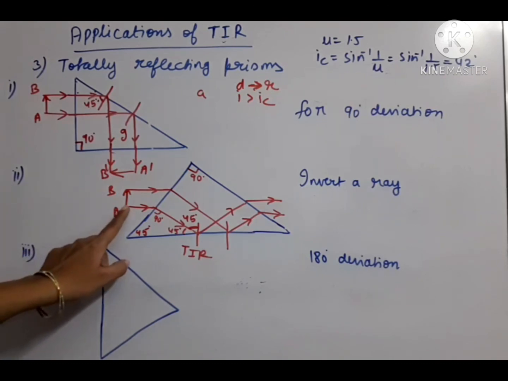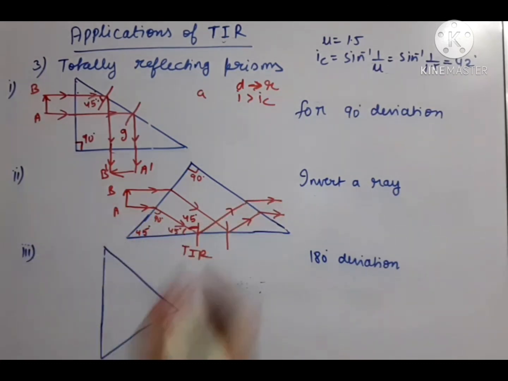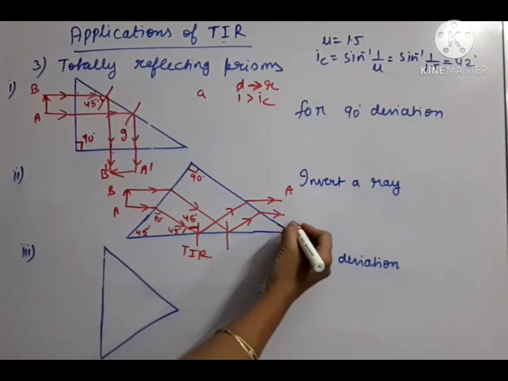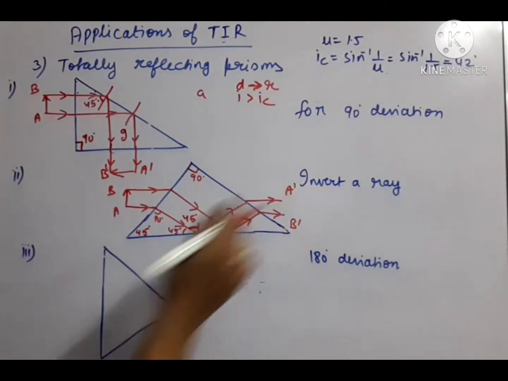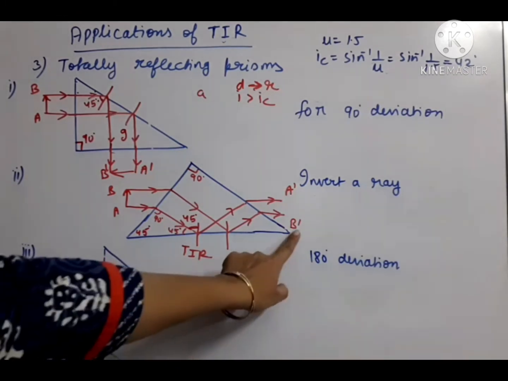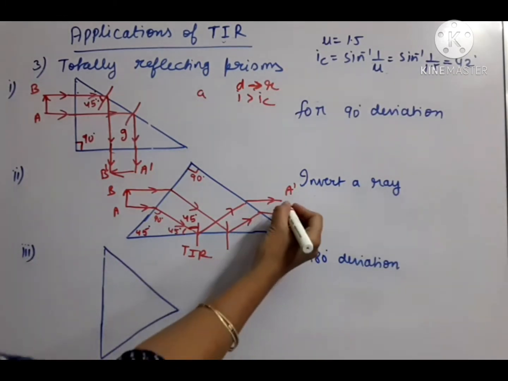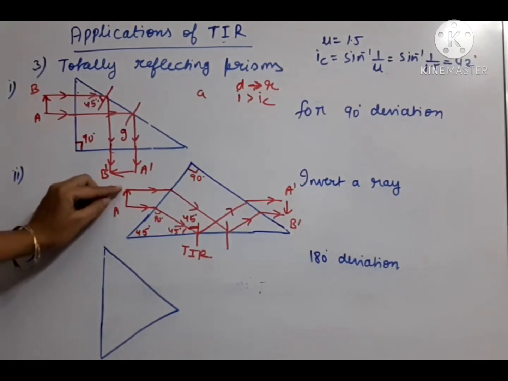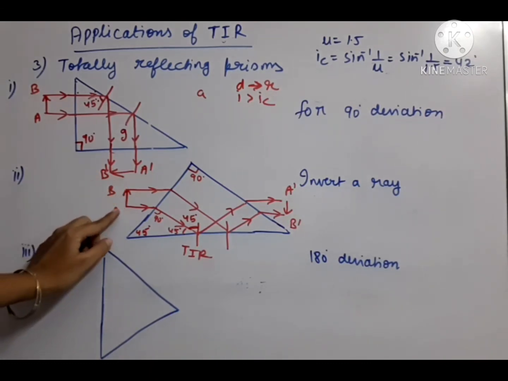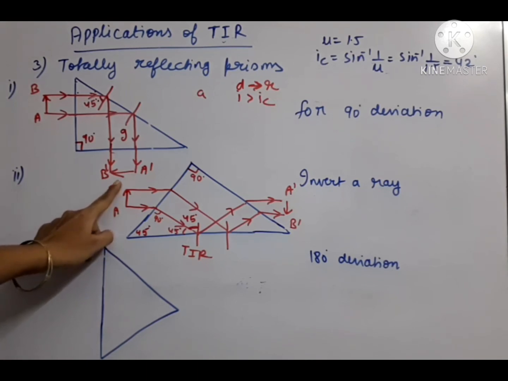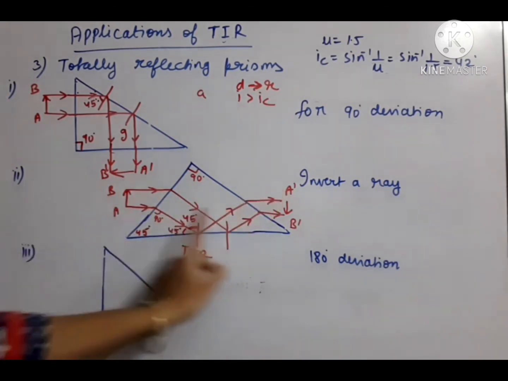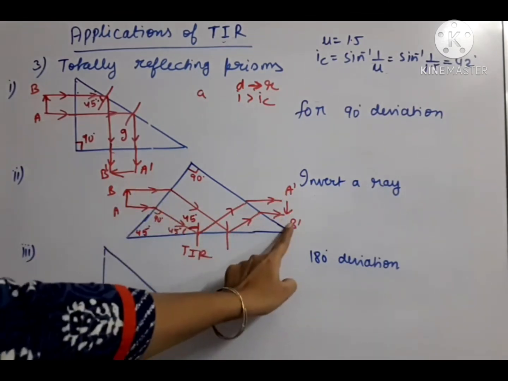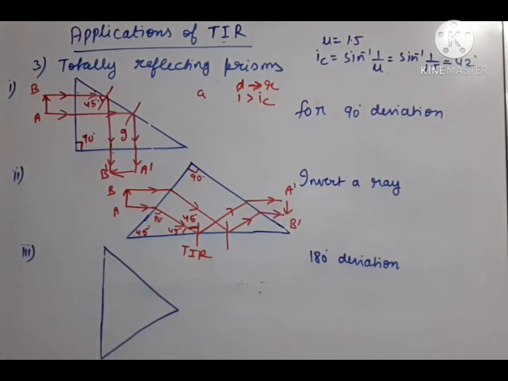So finally you can see A line is this line and B line is this line. So this is the image of A dash and this is the image of B. So finally we are getting the inverted ray. See, AB was A to B, this is the object. Okay, A to B. Just carefully notice the positions. Here A ray is upwards, B side point is downwards. So the ray has inverted.